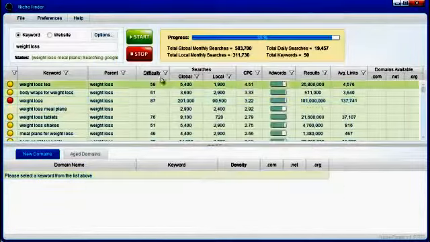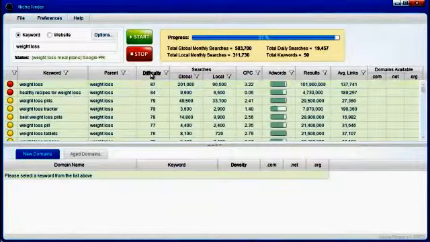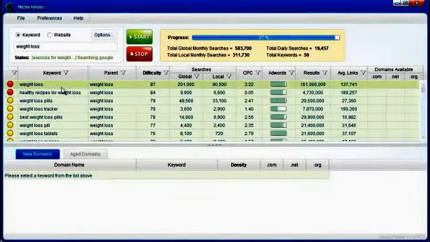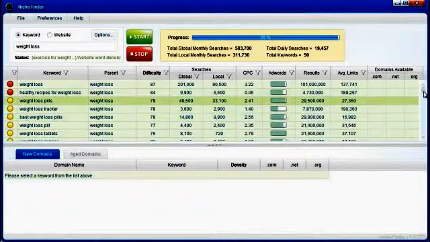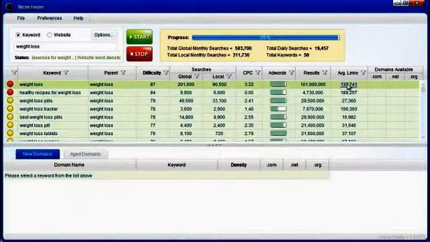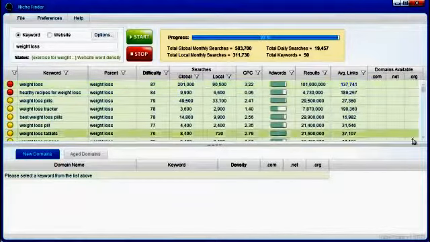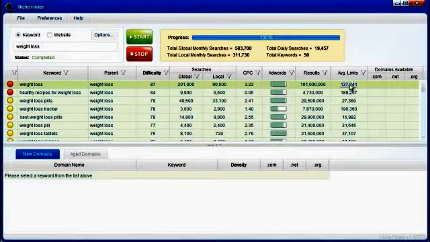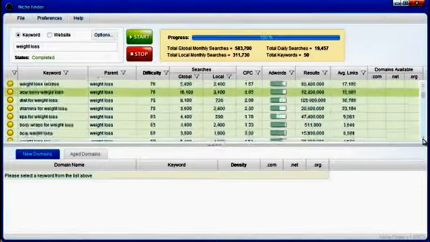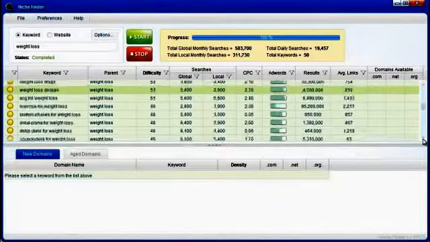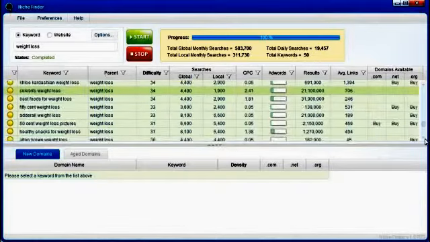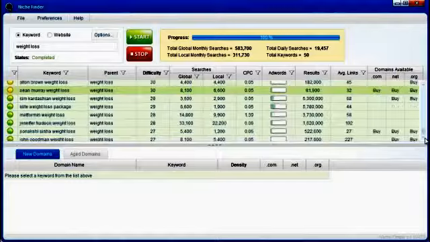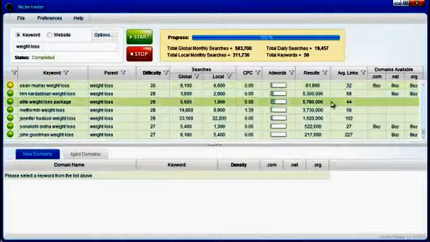So if we click OK, I'm going to sort the difficulty column here. Hardest ranked keyword at the top all the way down to the easiest at the very bottom. And as we scroll down through, you can kind of see the most difficult keywords are going to have the highest number of average links in general. So you can see 137 at the top, and as we scroll down through, you can see the average links number in general is going to keep shrinking as the difficulty gets easier and easier to rank for the keywords, which does make sense because